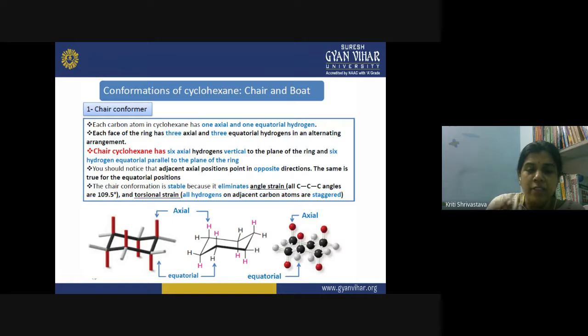The second important factor is the torsional strain. Because all the hydrogens on the adjacent carbon atoms are staggered, and you know that whenever we have a staggered conformation, it minimizes the torsional strain. So in this manner, the chair conformation of the cyclohexane eliminates both the angle strain and the torsional strain. And that is why this becomes the most stable cycloalkane molecule when you are comparing it to the lower size rings like cyclopropane, cyclobutane, cyclopentane.